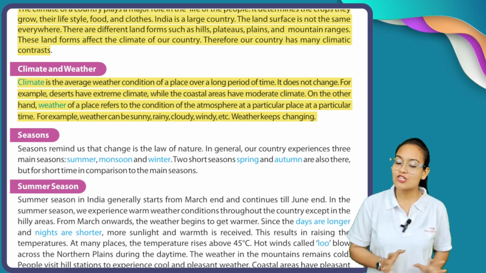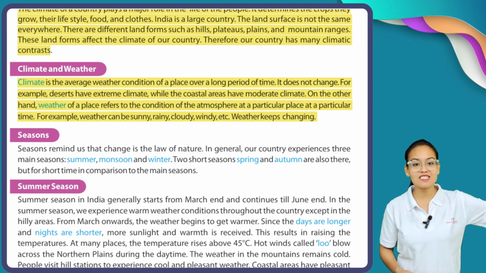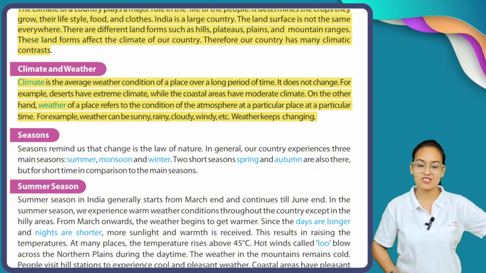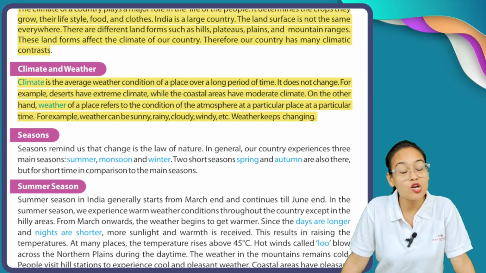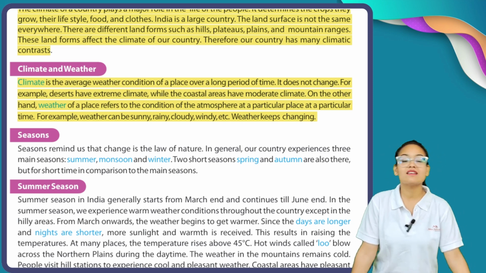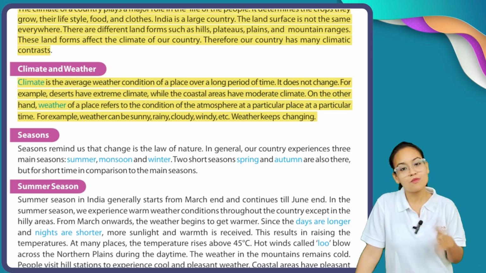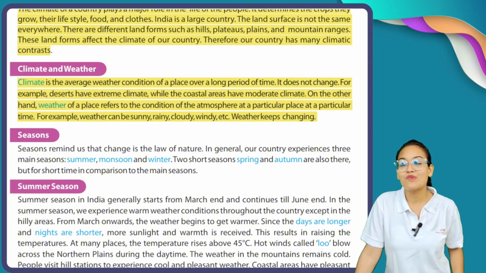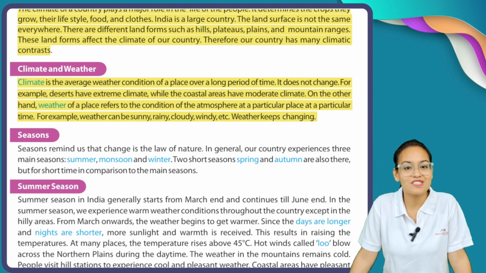Weather keeps changing. So, my dear students, there is a difference between climate and weather. Climate is a long lasting process, and weather is a short time process. Climate does not change frequently. It takes a long period of time to change. For example, you can see the climate of desert areas is hot, while the climate of coastal areas is moderate. On the other hand, weather is for a short span of time. Weather may be sunny, you can see a sunny day, a rainy day. So there's a difference between climate and weather.